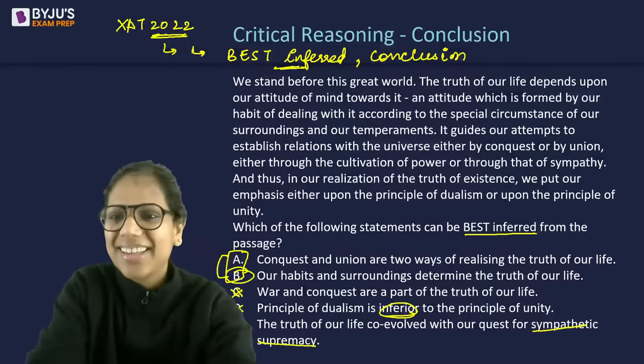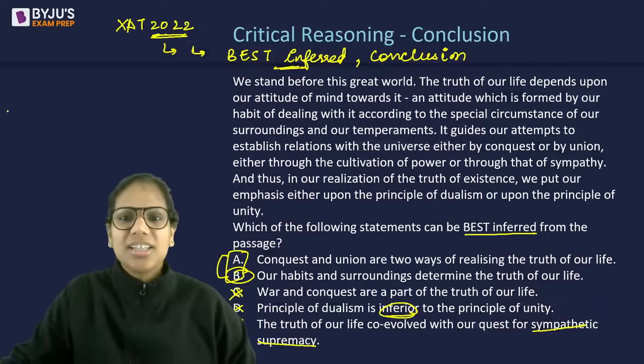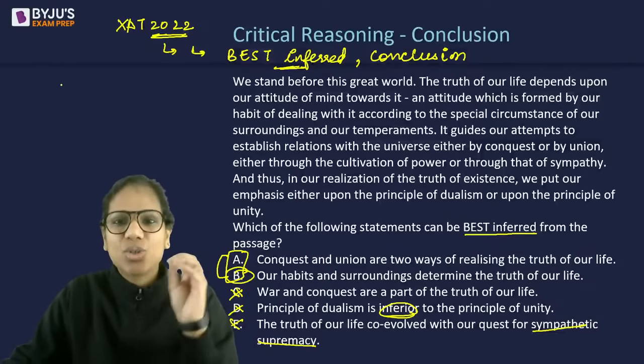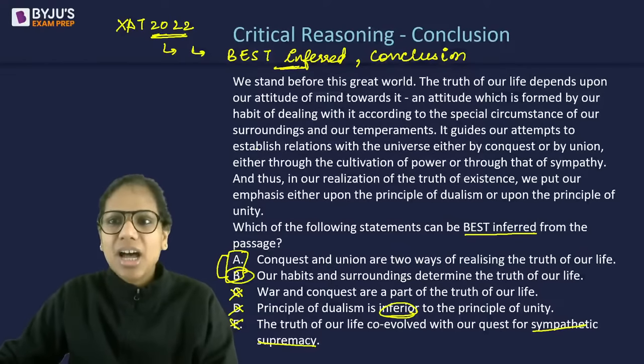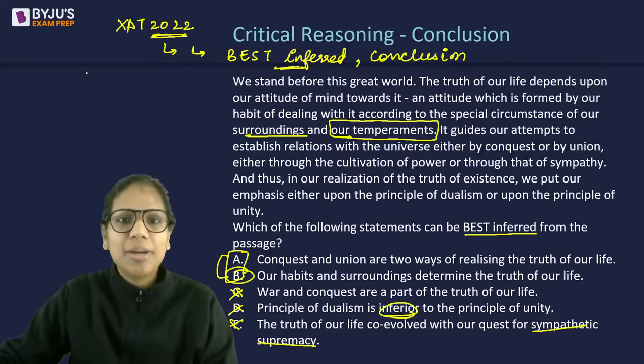Let's see this again. You can reduce this to some symbols. You can make cause-effect relations here. It says that our surroundings and our temperaments are very, very important. B does not talk about our temperaments at all.